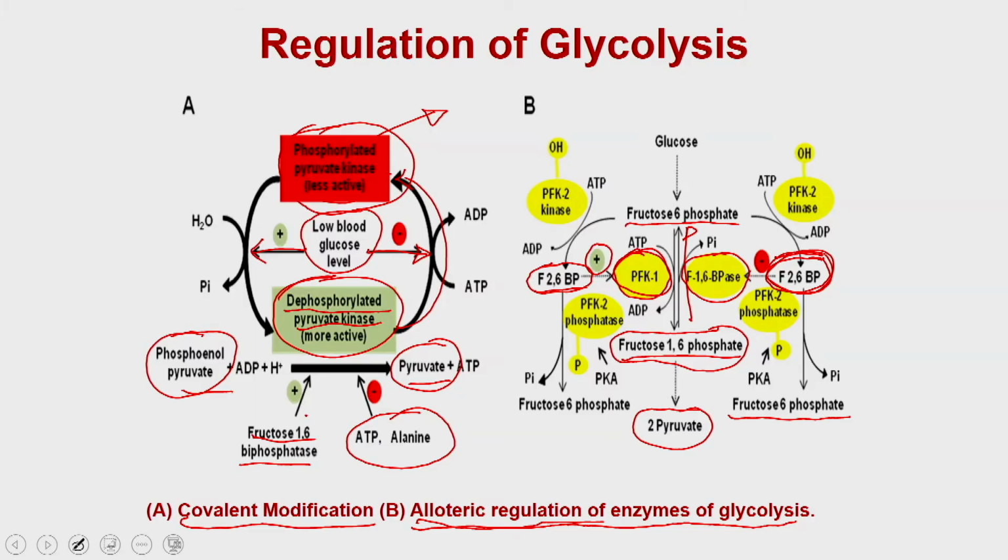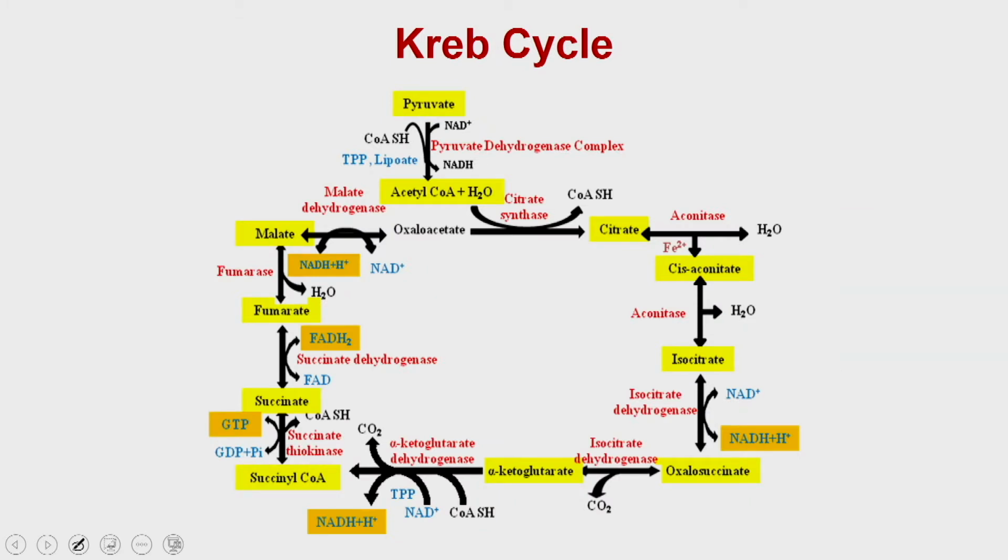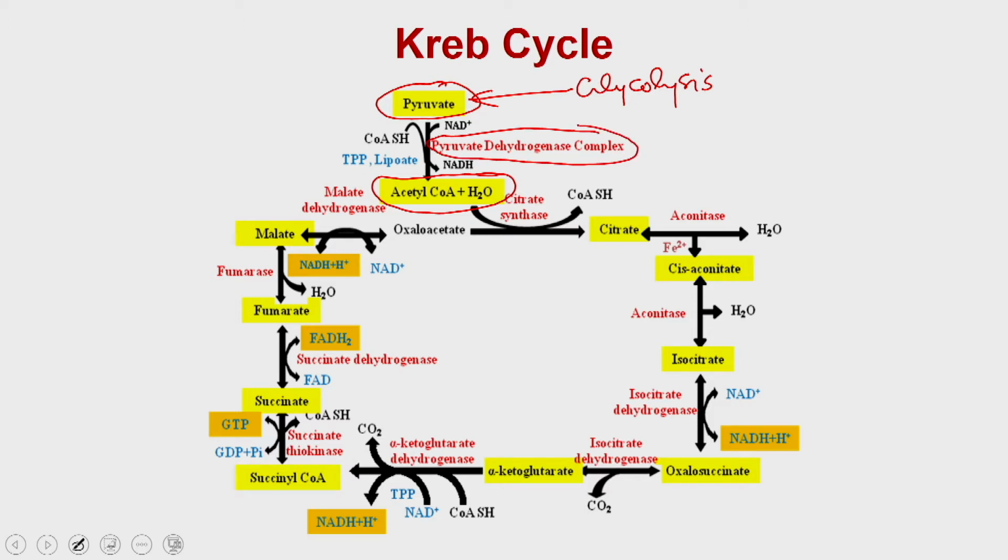So, let us see what reactions are happening inside the Krebs cycle. As we discussed, the pyruvate generated from glycolysis is getting converted into acetyl CoA. The enzyme is the pyruvate dehydrogenase complex, and once this acetyl CoA is generated, it is used to catalyze the first reaction of the Krebs cycle.